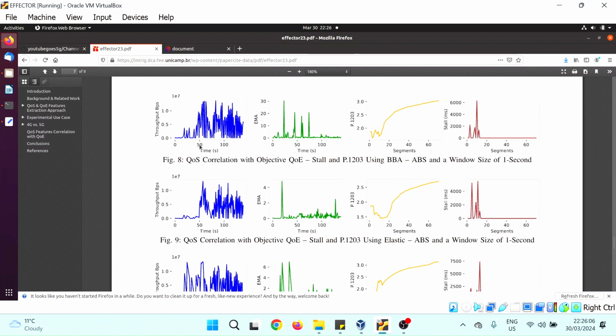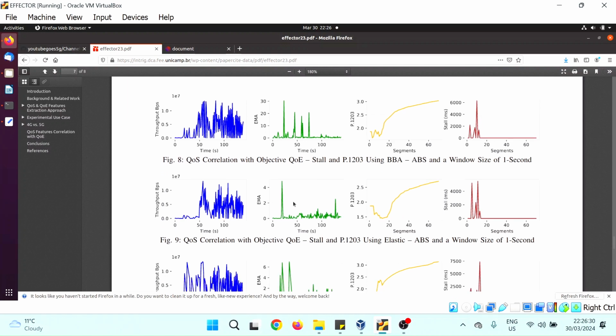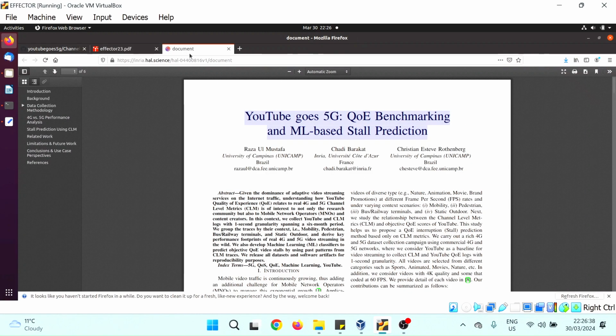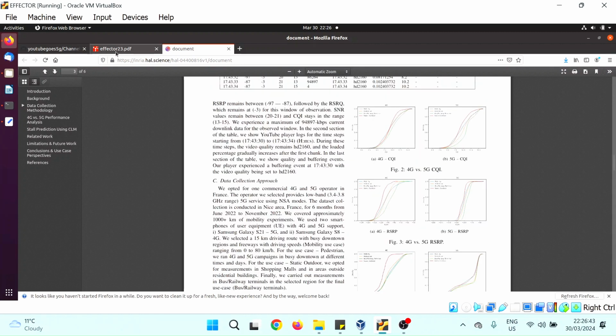This is another experiment, but what I'm trying to show here, and what we show in the paper, is how it works: if there is a problem in the network, we experience low throughput, then spikes, a low quality of experience score from the P.1203 model, and then we also experience stalls. So there is a pattern that we derive from this encrypted stream.